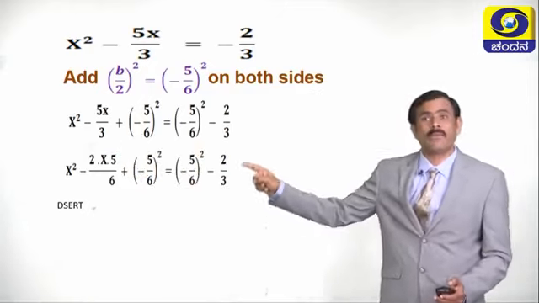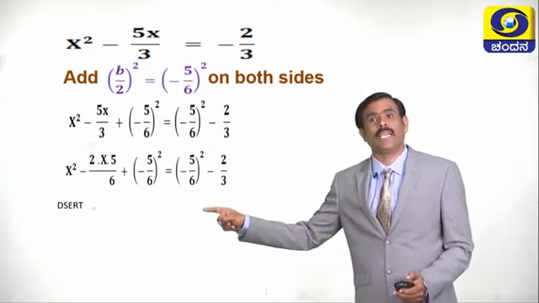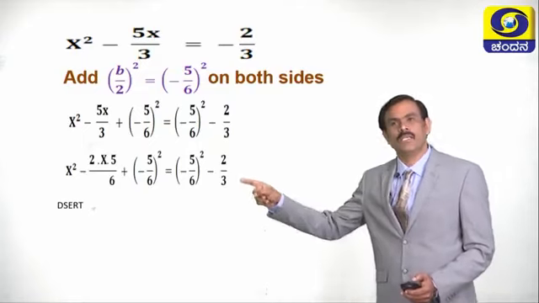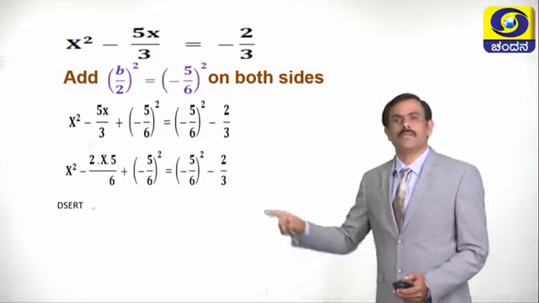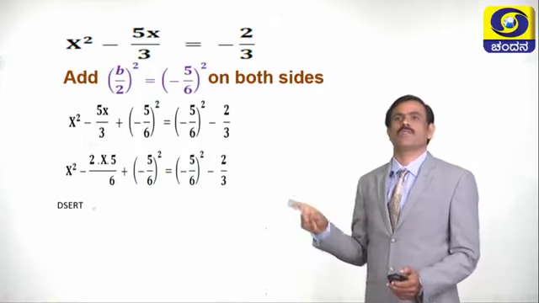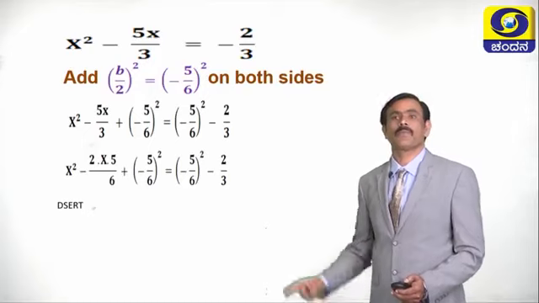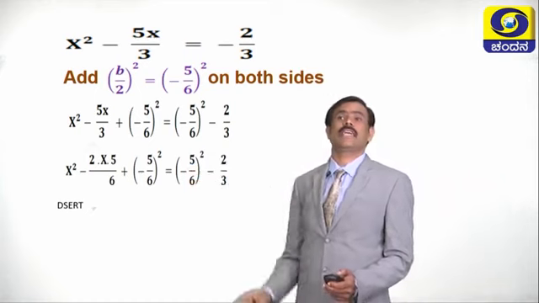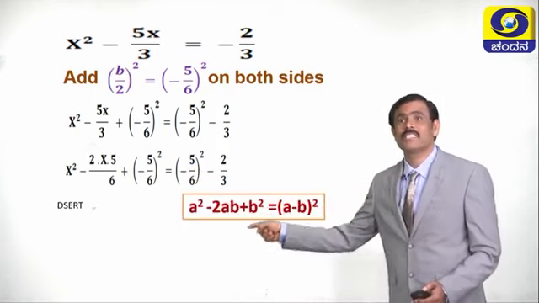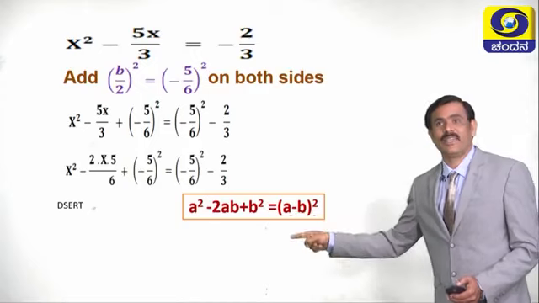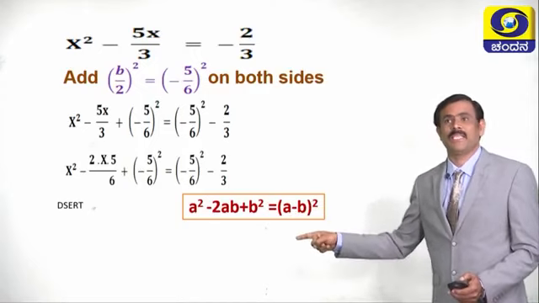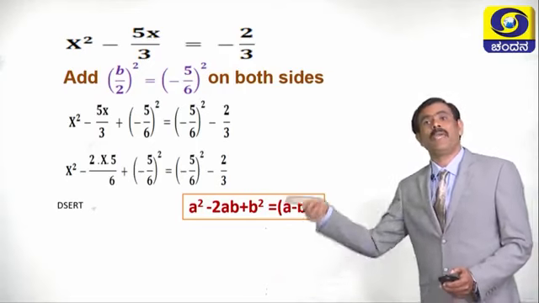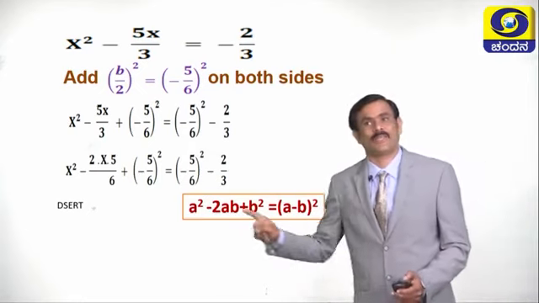That is why 5x by 3 becomes 2 into x into 5 divided by 6, plus minus 5 by 6 whole square is equal to minus 5 by 6 whole square minus 2 by 3. See the equation now. See the left hand side of the equation and also see the formula here: a square minus 2ab plus b square can be written as a minus b whole square. Now, you compare this with the LHS in the equation.